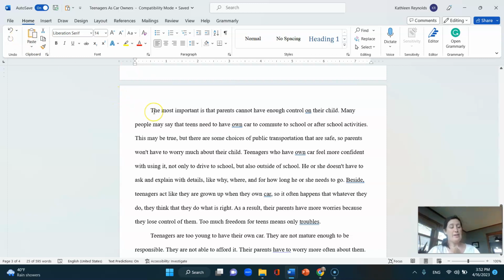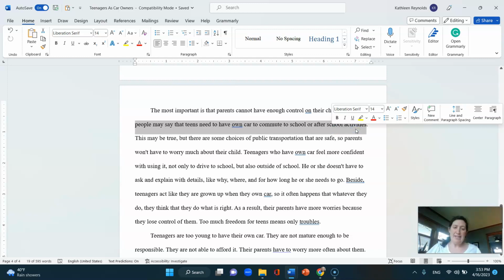Okay, so in this body paragraph, you can see the topic sentence. The topic of this paragraph is about parents controlling their children. Okay, so this body paragraph is going to be all focused on control. Next, we say many people say that teenagers need their own car to commute to school or after school activities.